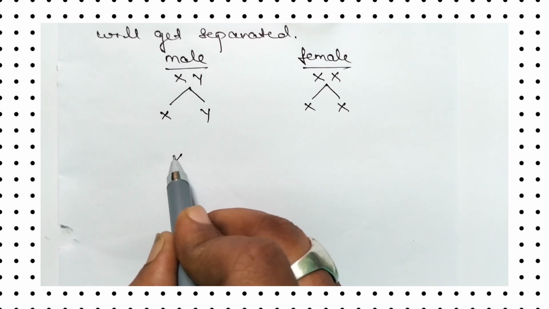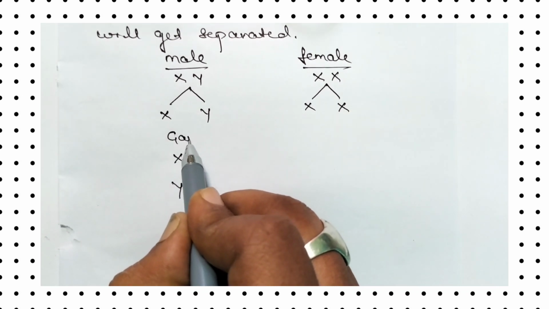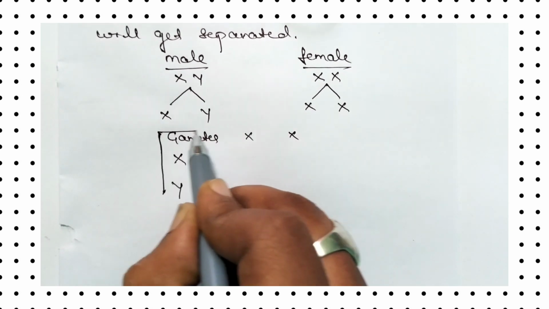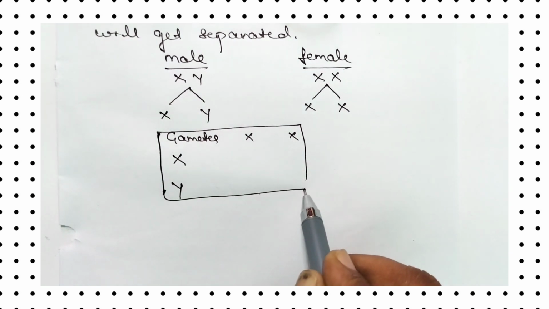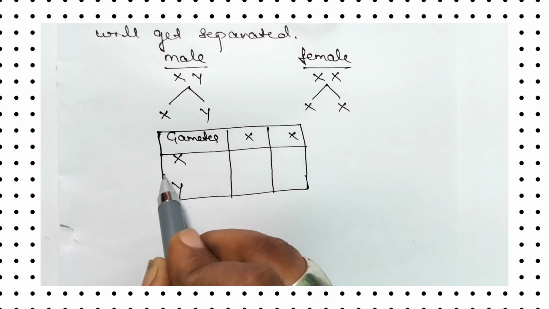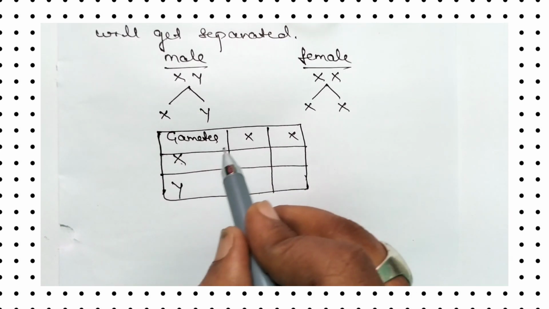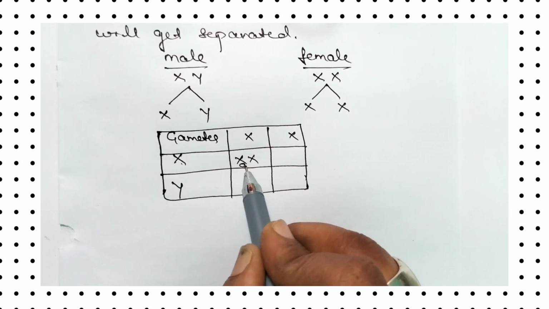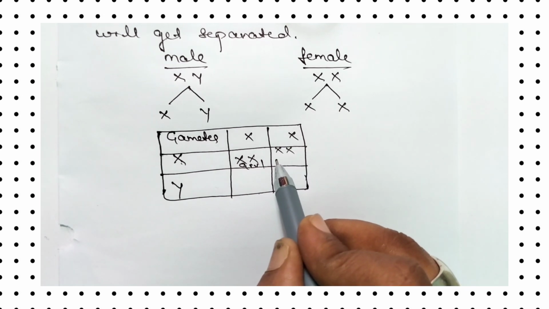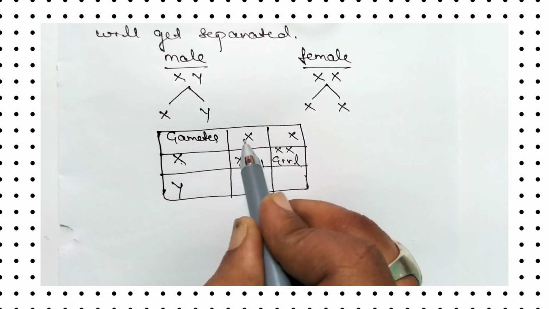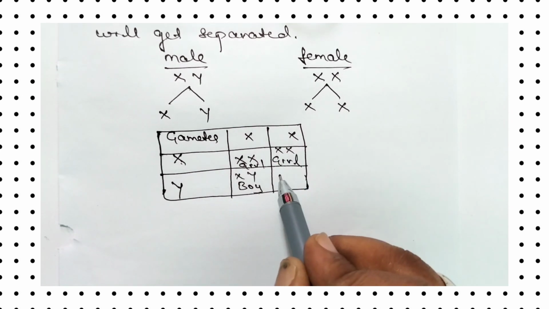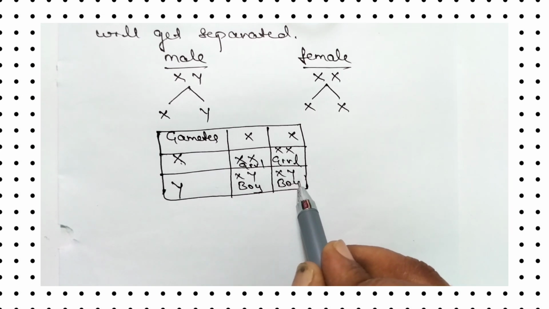So now let us write the checkerboard for this one. So these two are gametes and these two are also gametes. So during fertilization, these gametes will get fused. So how the gametes will get fused, let us see through the checkerboard. X and X will combine and the child will be a girl. X and X will combine, the child will be a girl. Y and X will combine, the child will be a boy. Y and X will combine, the child will be a boy.